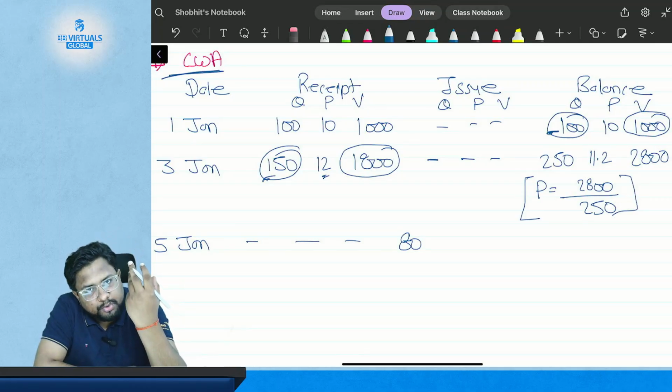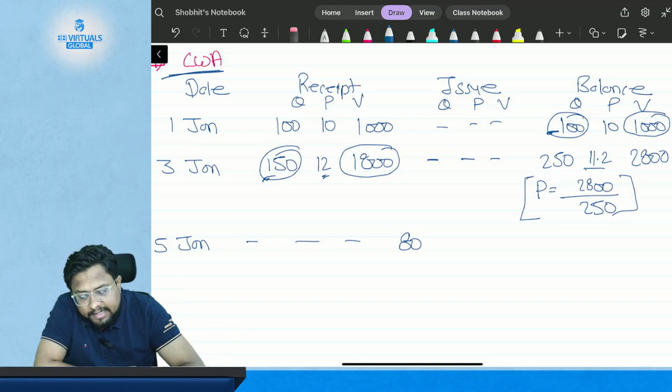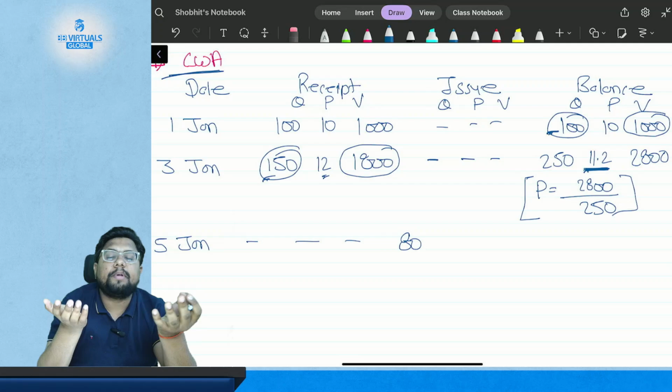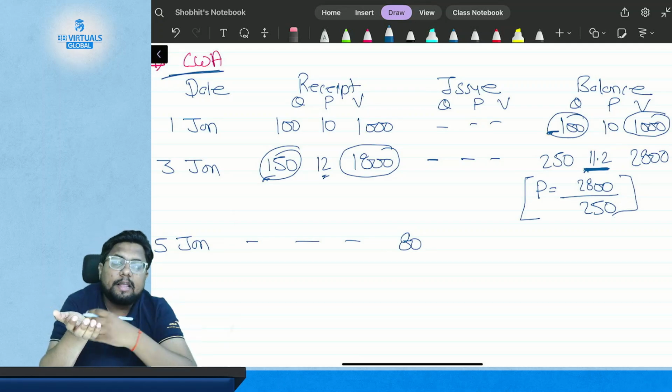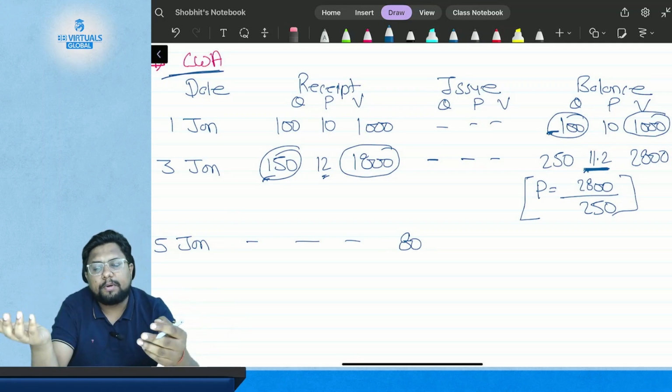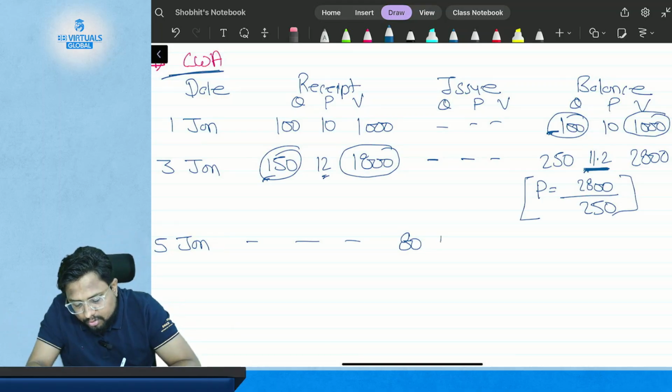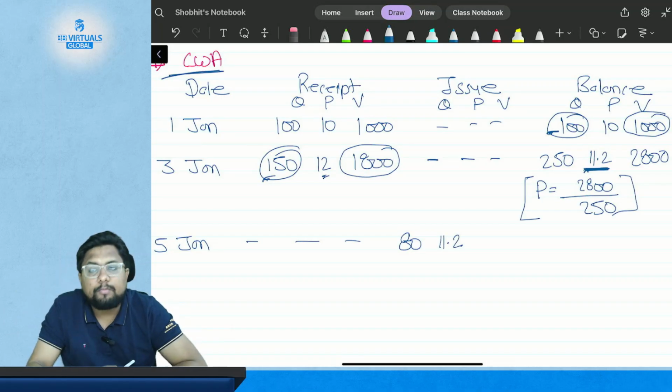You issue it at the latest price which you have calculated, the cumulated weighted average price, because you have just cumulated and averaged the price based on the previous purchase and the fresh purchase. So you will issue 80 kgs of material at the rate of $11.2 per kg.